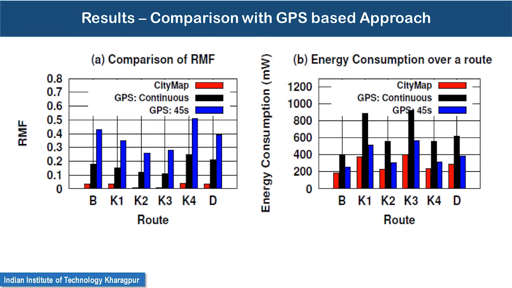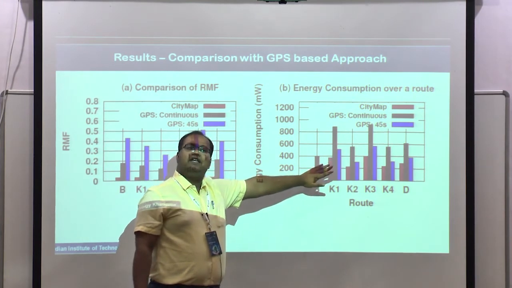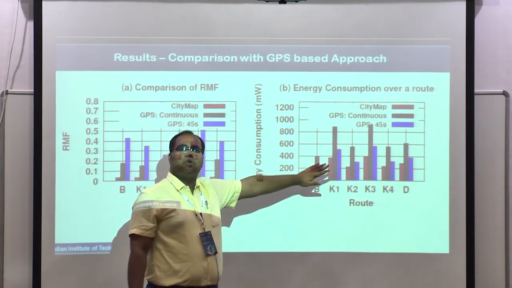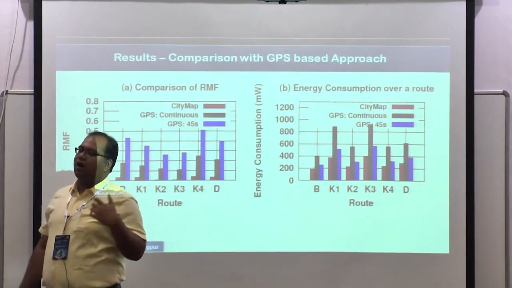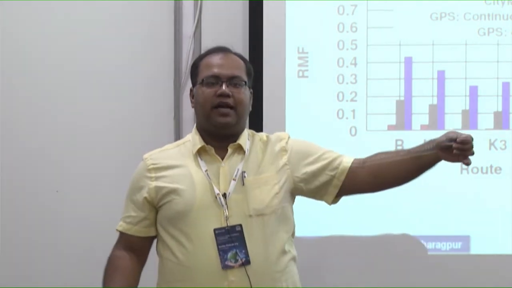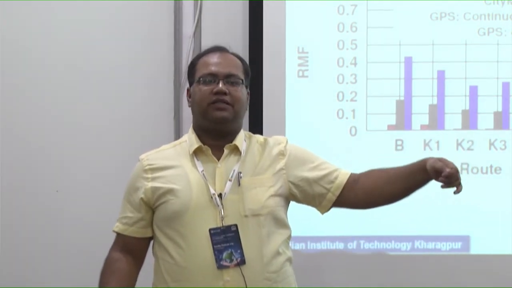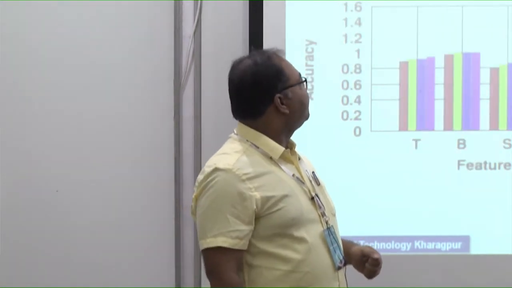If we compare it with a GPS based architecture, the error is less, and at the same time we consume significantly less energy compared to a GPS based application, where you switch on the GPS all the time, get the complete trajectory and use the GPS log to generate such travel trajectories.